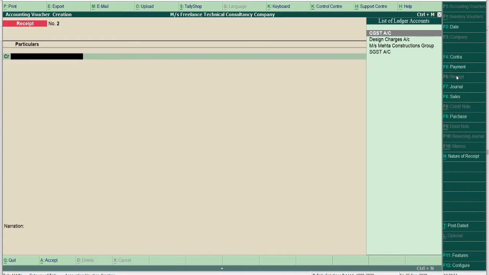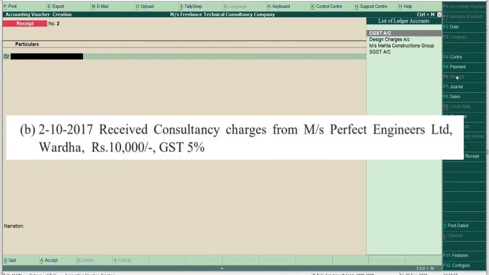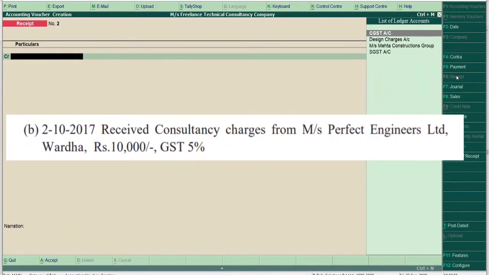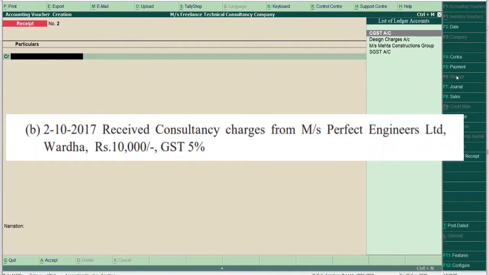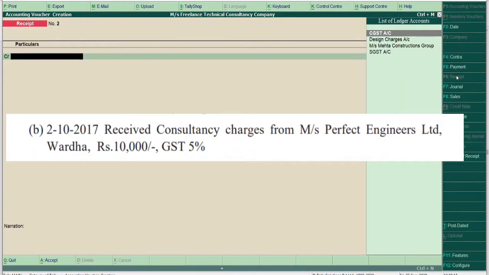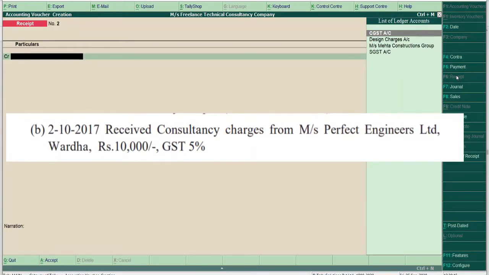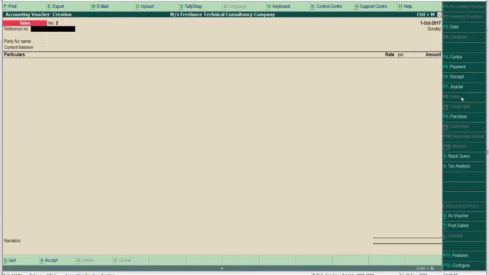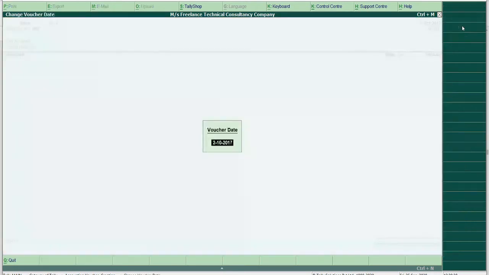Now let's read the second entry. On 2nd October 2017, received consultancy charges from Messrs. Perfect Engineers Limited, Wardha, that is from Maharashtra. Now this is also a sell type of transaction because we are selling this service, consultancy service. So we will directly go to sales and here 002 as a reference number. Then the date is 2nd October.